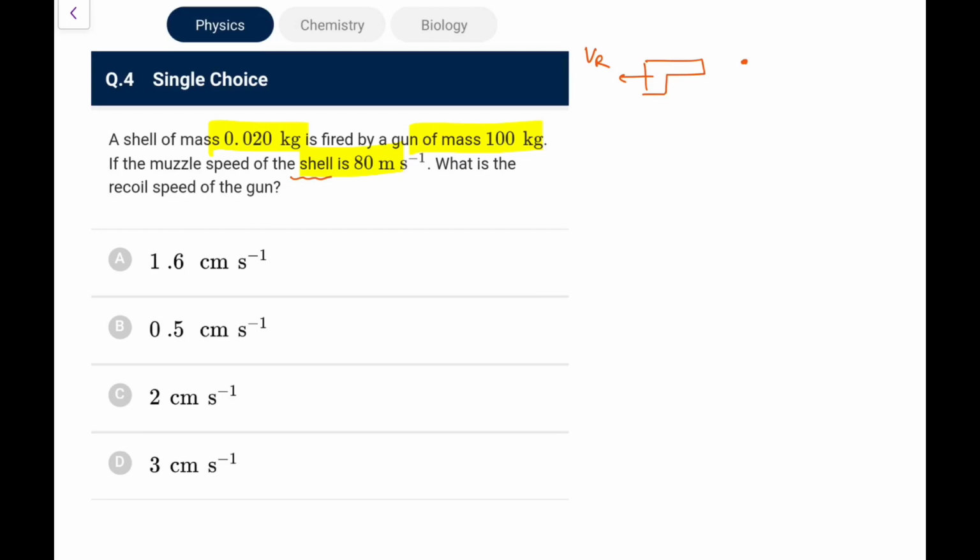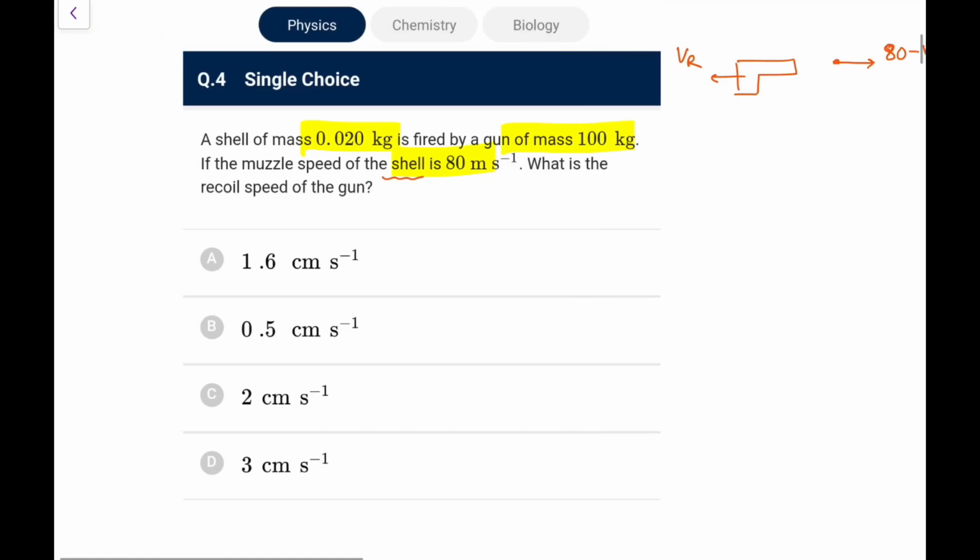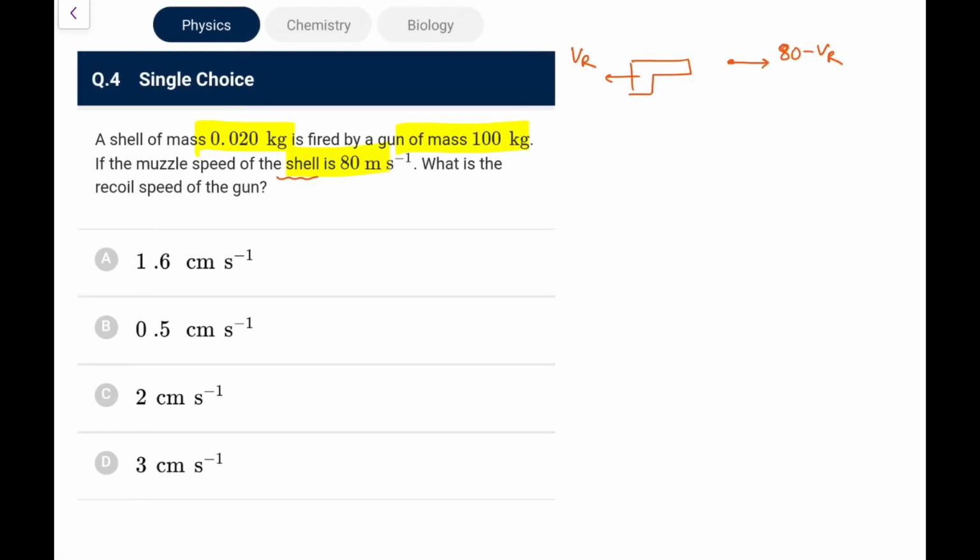Its speed with respect to the gun is 80, so its actual speed would be 80 minus vr if I do the relative thing, because then its relative speed would be 80 with respect to the gun. So the mass of the shell, 0.20, has the momentum forward, 80 minus vr, which should be equal to the momentum that the gun has in the backward direction, that is 100 times vr, because external forces are 0 along the horizontal, so vcm must be 0.